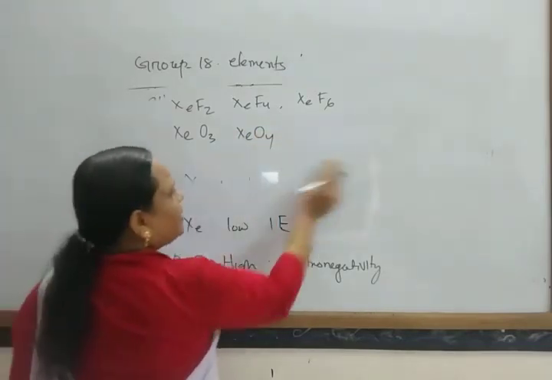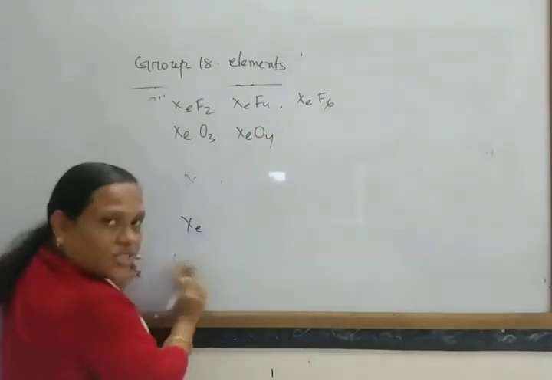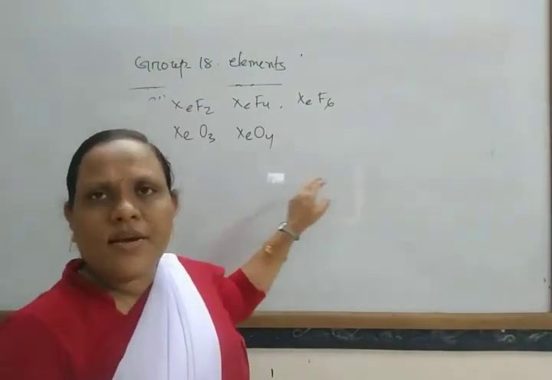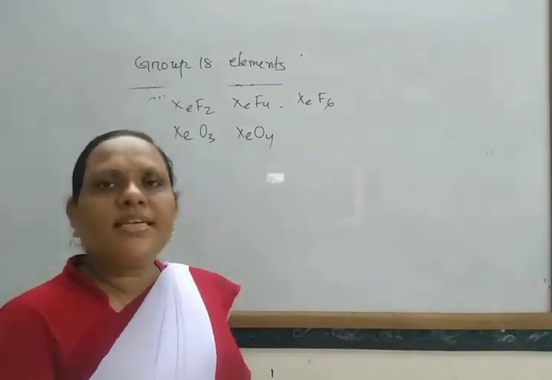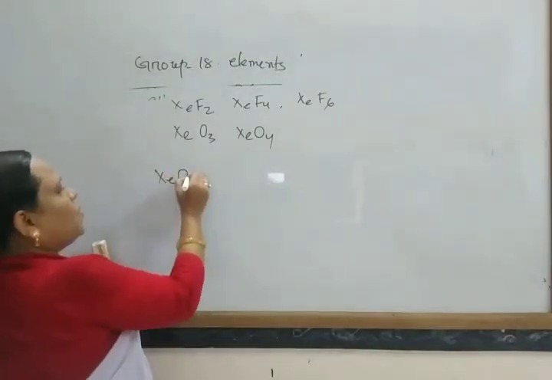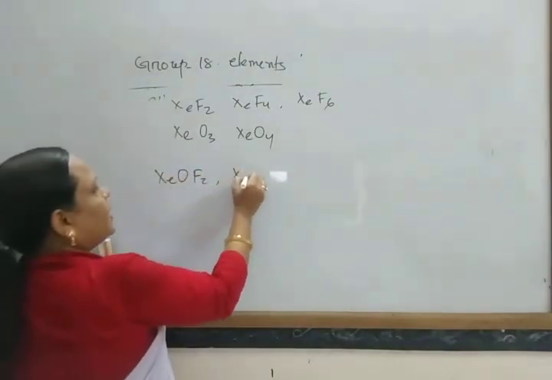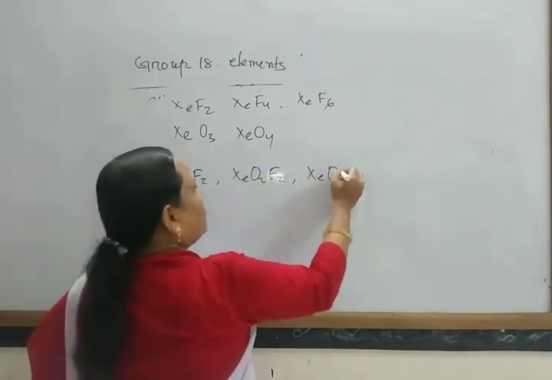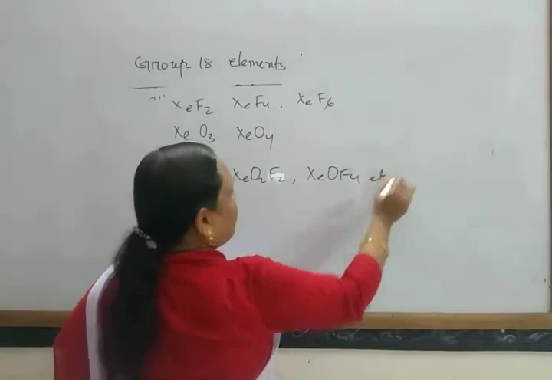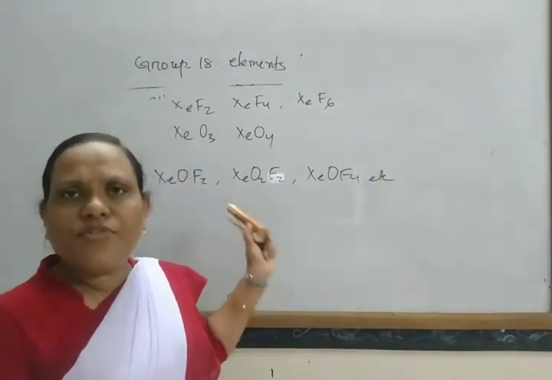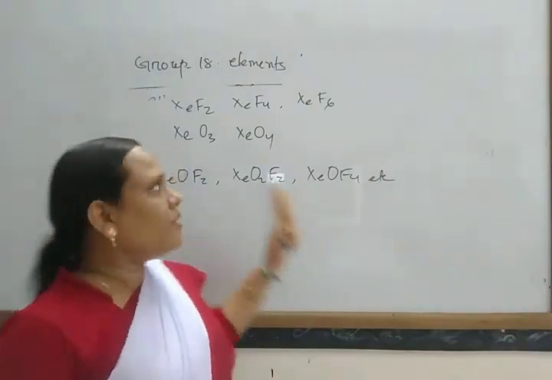By the combination of oxygen and fluorine, it forms a series of compounds like XeOF2, XeO2F2, XeOF4, etc. So combined with oxygen and fluorine, it forms a large number of compounds.